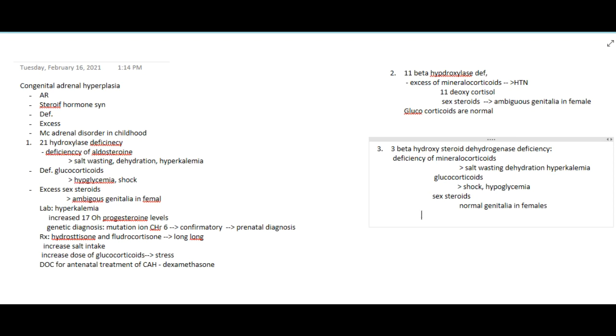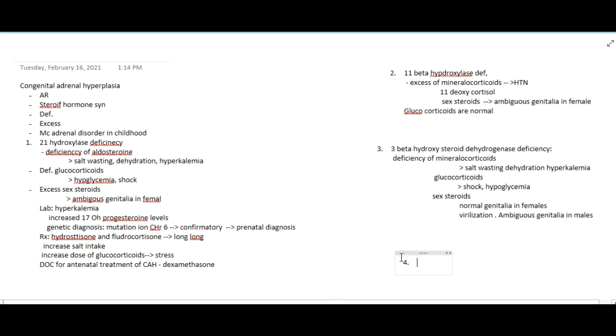But if there are sex steroid deficiencies, mostly the males are affected, so virilization or ambiguous genitalia are seen in males. Especially in males you see ambiguous genitalia. So these are the important points about 3 beta hydroxylase deficiency.